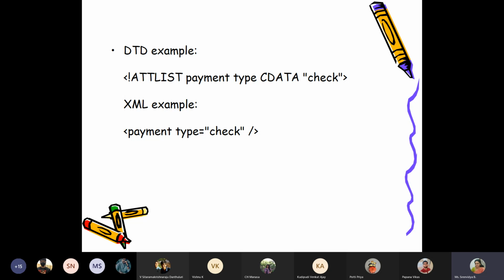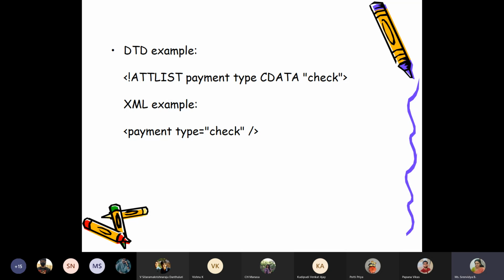But this is a built-in data type that you can use. CDATA means character data. So type is a character data attribute and the default value is check. Which means even if I have forgotten to mention the attribute in my XML document, that particular attribute's default value will be check. So it is verifying syntactically as well as providing a value.